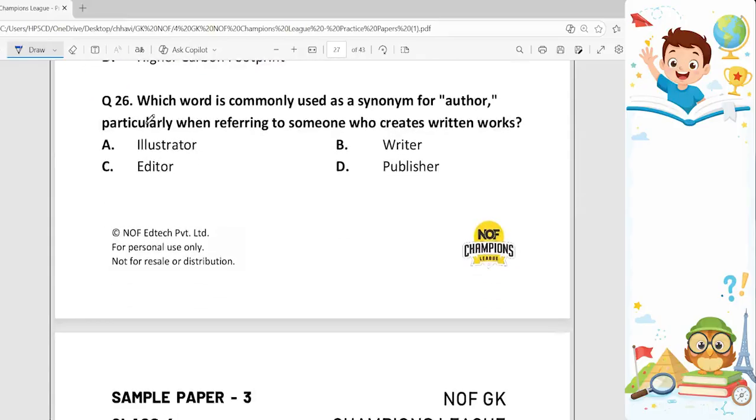Okay. Question number 26. Which word is commonly used as synonym for author, particularly when referring to someone who creates written books? So the options are illustrator, writer, editor, and publisher. So writer is a person who is engaged in writing books, stories, articles, which is synonym of author. So option B is the correct answer.